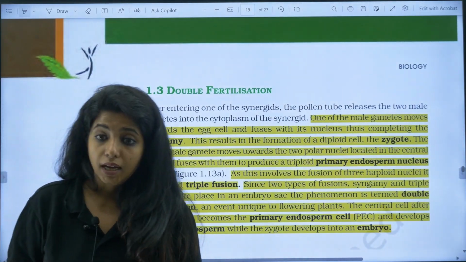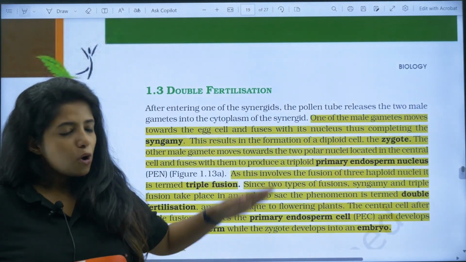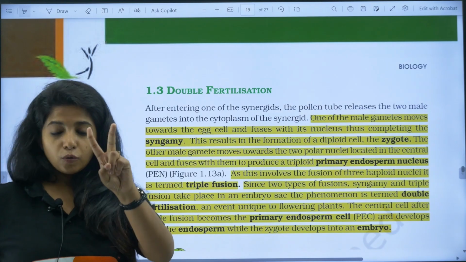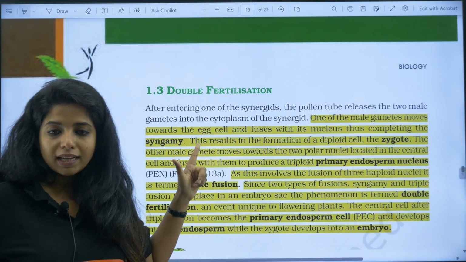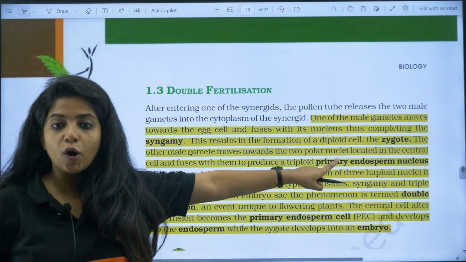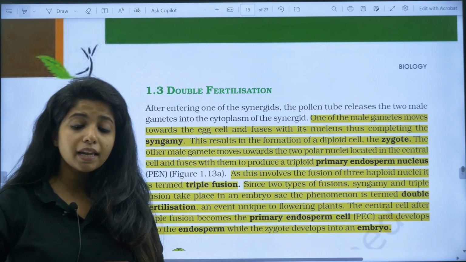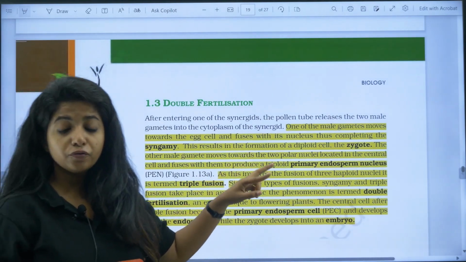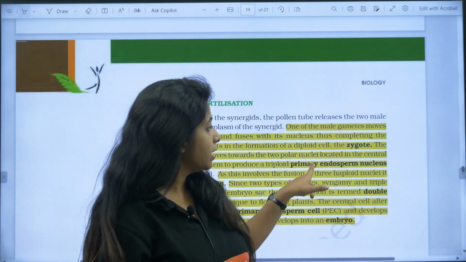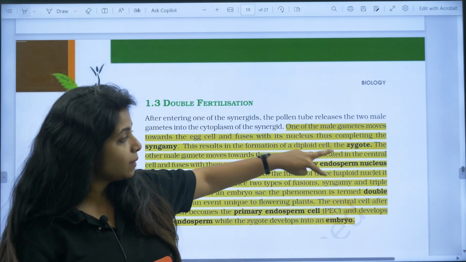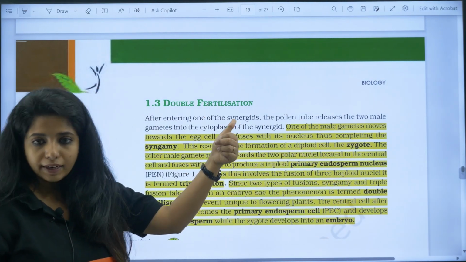Double fertilization, again one very important thing. All the events over here are important. There are two male gametes, right? One male gamete comes and fuses with the egg cell, the process is known as syngamy, and what does it produce? Zygote, my dear children. Another male gamete will go and fuse with the two polar nuclei, and when it fuses with the two polar nuclei, what do you get? The primary endosperm nucleus, my dear children. So fertilization happens two times, which is why it is known as double fertilization.